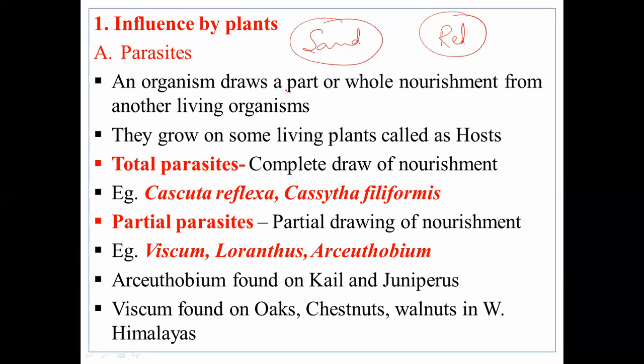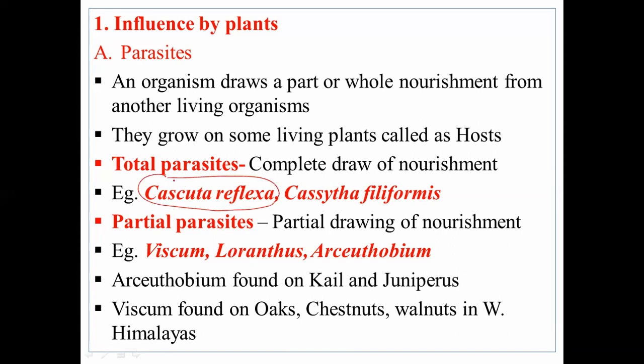Based upon the part as well as the whole, they have classified them as total parasite or partial parasite. Also, based on where it thrives, it may be a stem parasite or a root parasite. The total parasite depends completely on the host. Here the examples are very important. Please remember Cuscuta and Cassytha filiformis; these are examples of complete parasites.